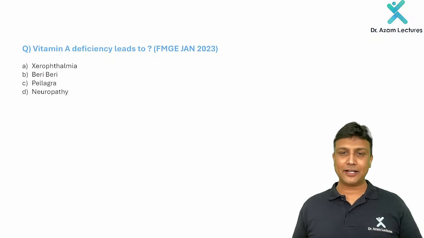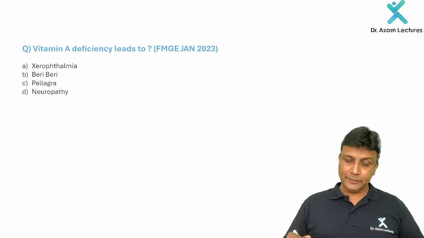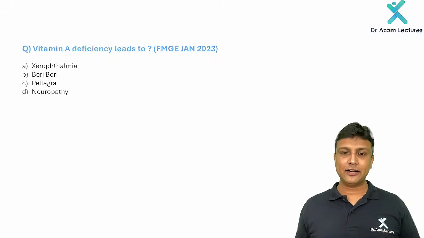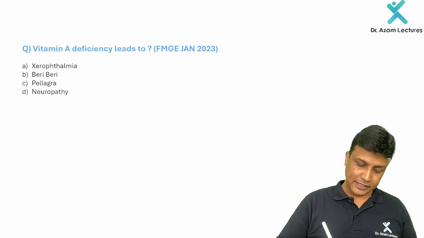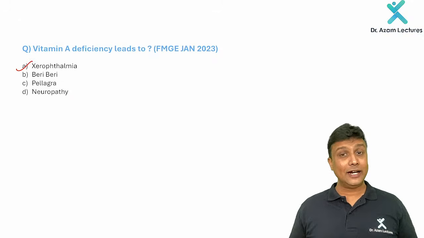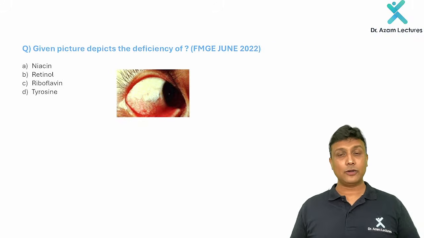Yes, my dear friends, I'm back here. Vitamin A deficiency. Now, everyone 200% alert here, my dear friends. Vitamin A deficiency leads to what? Yes, of course, it will be leading to xerophthalmia. Now, let us discuss everything about vitamin A that is required here, sir.